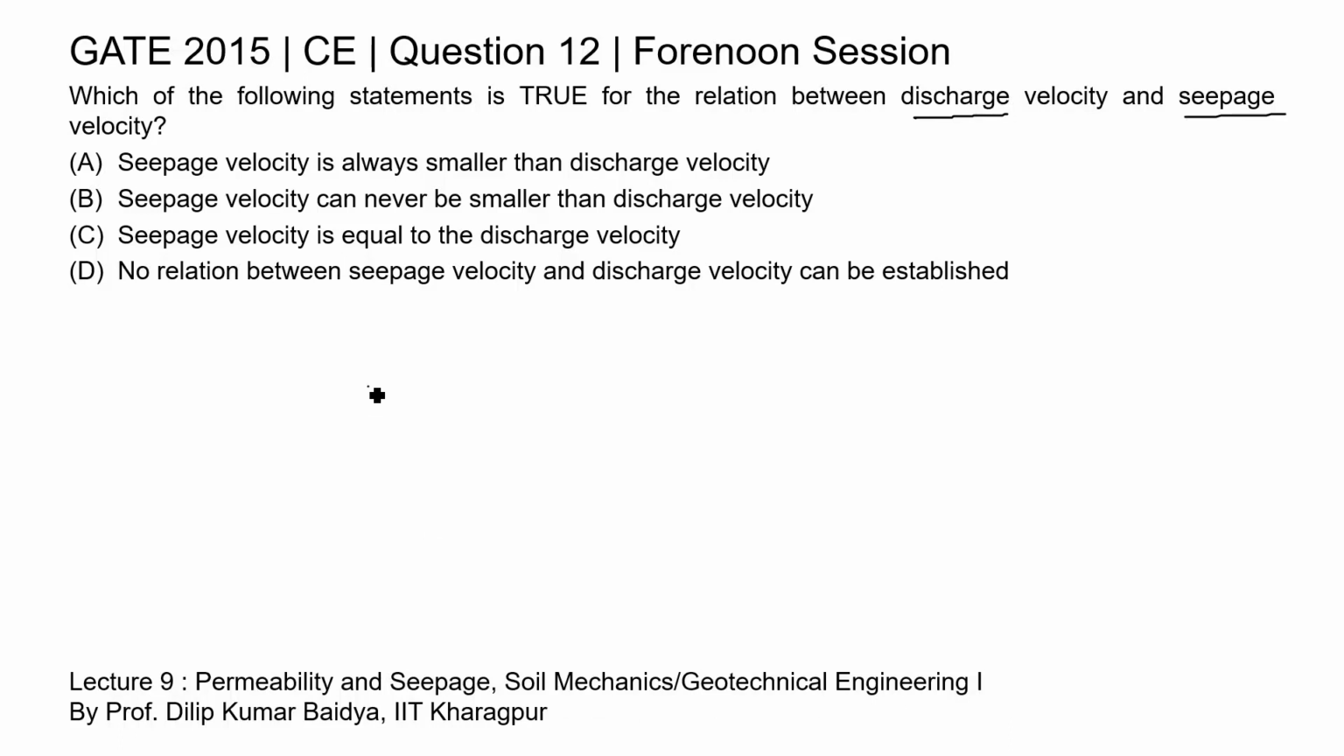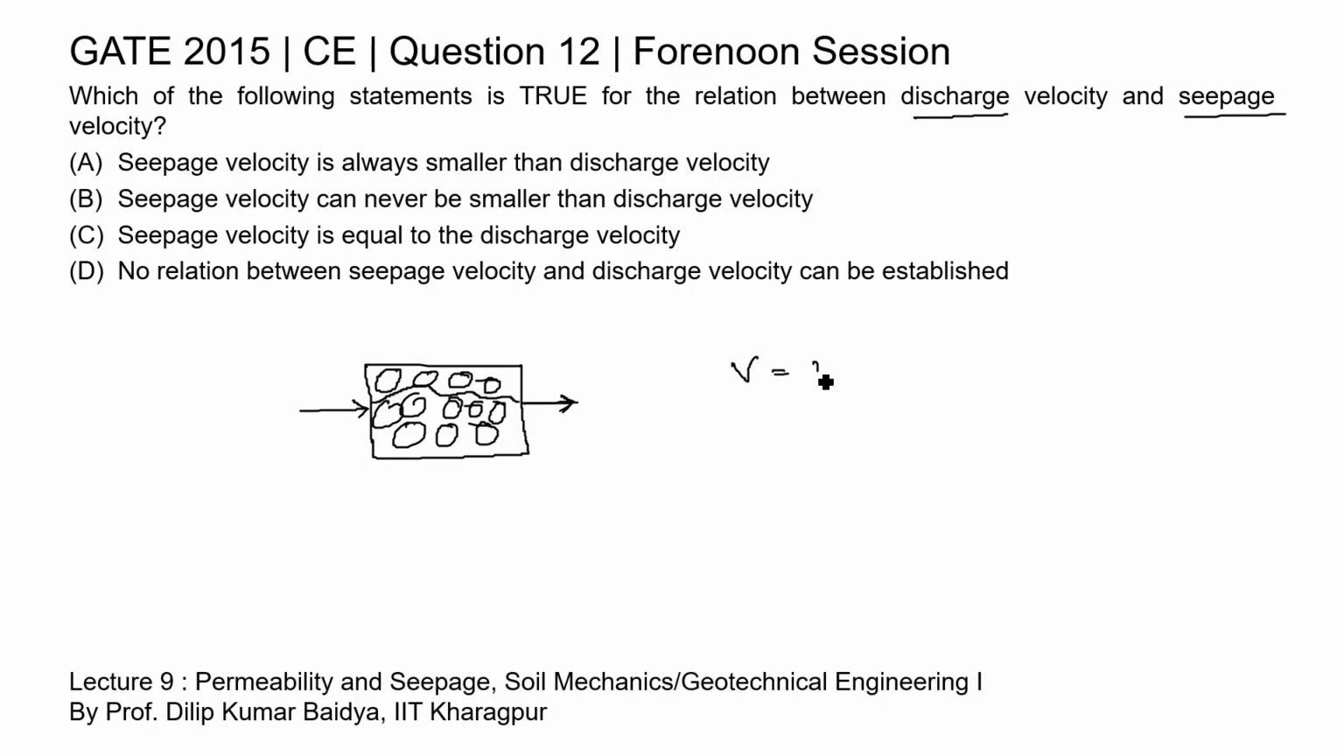So, we studied that in a soil mass, the water or any fluid flows through the connected voids. Suppose this is a soil mass, in which soil solid is present. Suppose this is soil solids. If water enters from here and goes out from there, the water flows through the connected voids, and the actual velocity of water through the voids is greater than the discharge velocity.